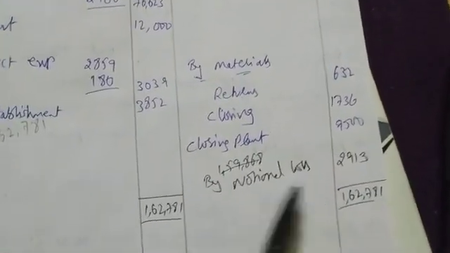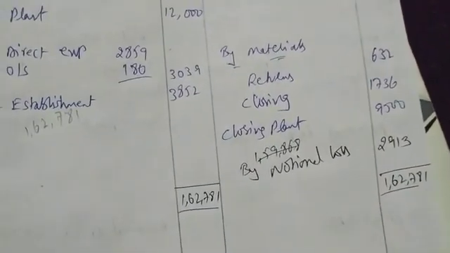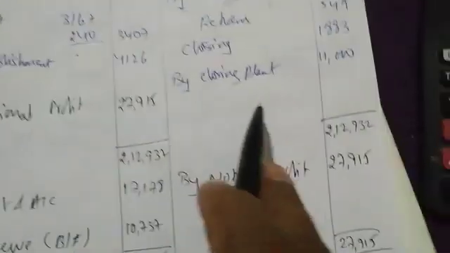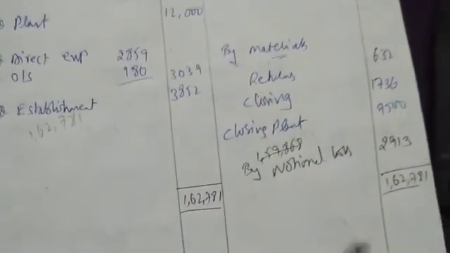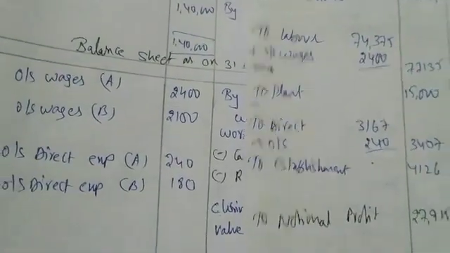When you are getting loss, that loss should not be transferred. See, when you get loss, there will be no notional loss and reserve, right? Only profit. When you get notional profit, in that case you transfer to profit and loss account and reserve. But when you are getting loss, no need of recording anything, right? Balance sheet also has been explained and contract account also explained. The entire chapter I have explained, and I hope this much is enough for exam.